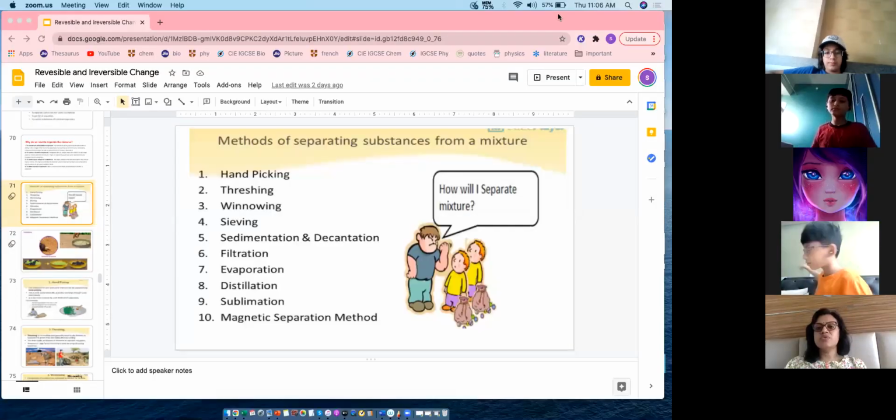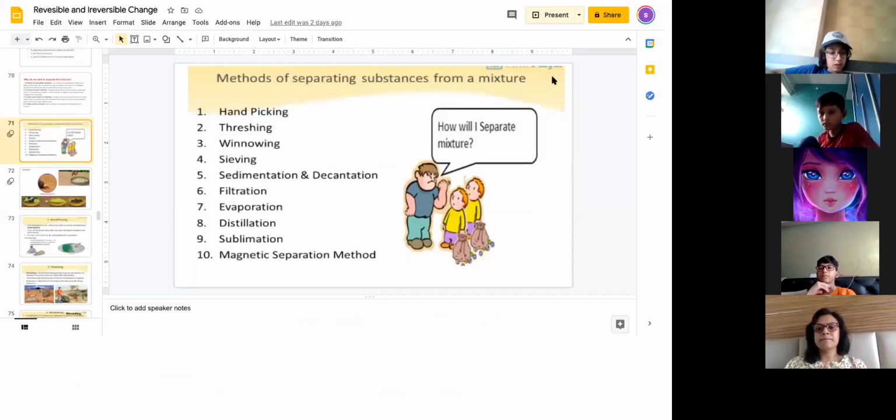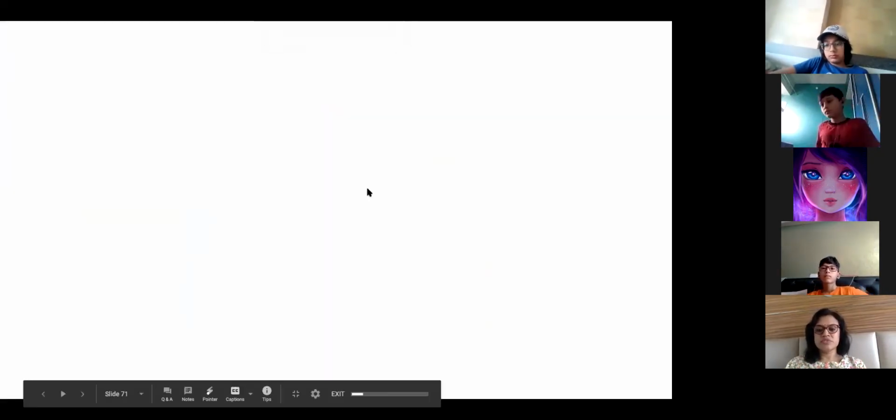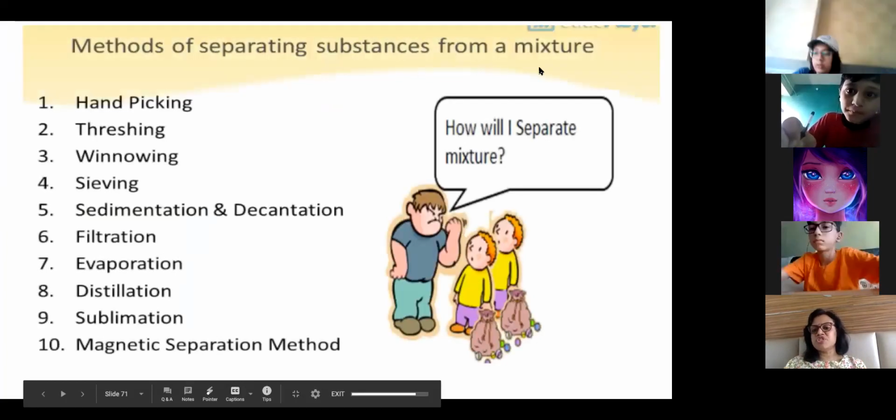Okay, so we were doing this method of separation. The first one we have done. So today's topic, write down the methods of separation. Methods of separating substances from a mixture. This is your topic.